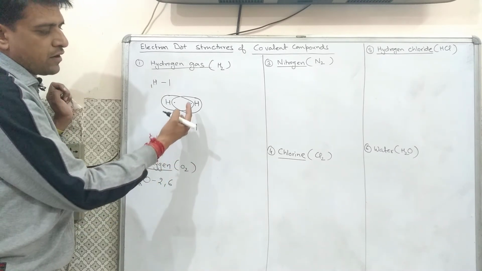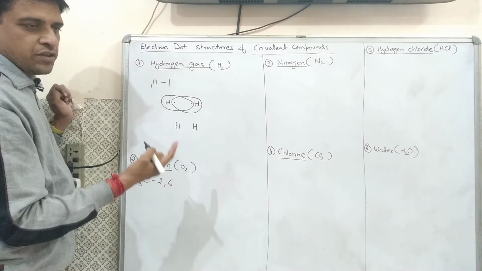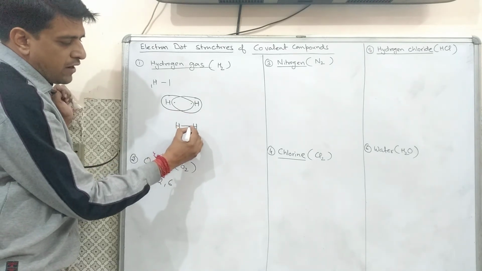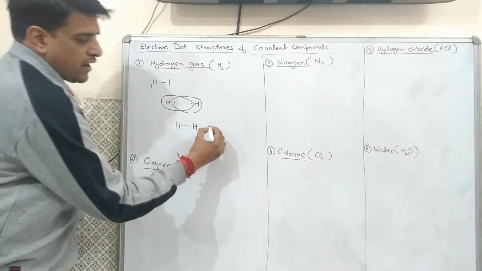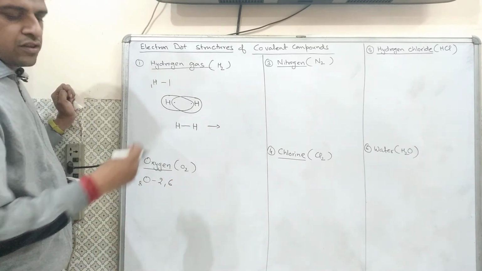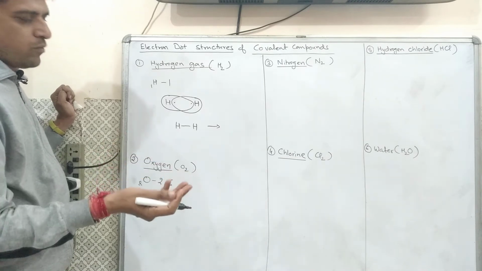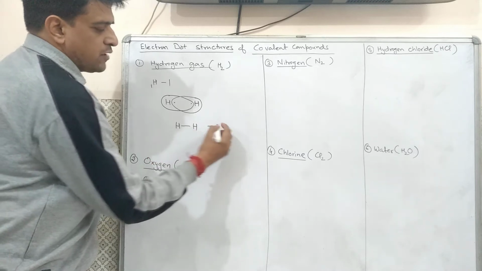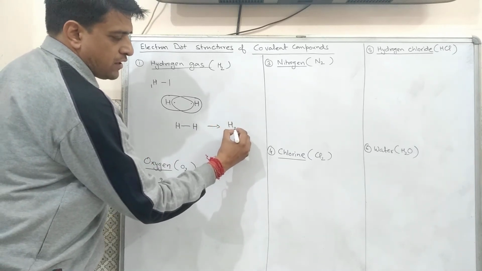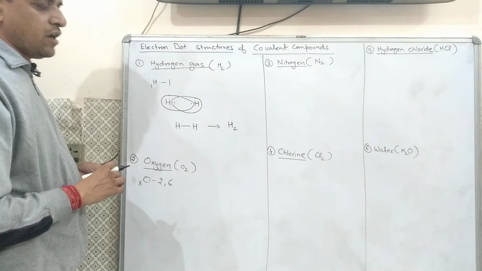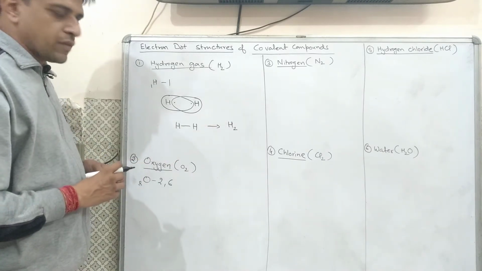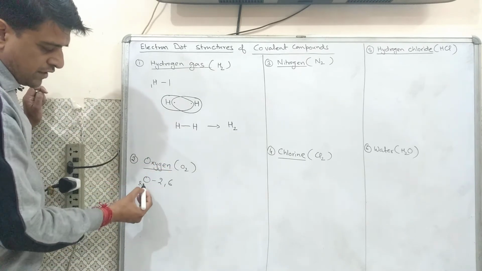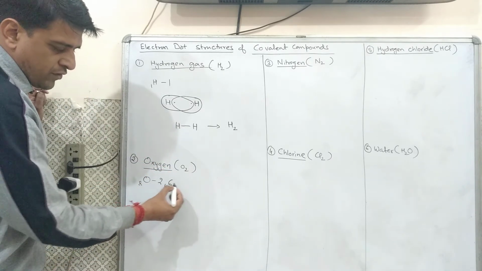It depends on how many electrons they have shared. If they have shared only one pair of electrons, they will have a single bond, and if they have shared 2 or 3 pairs, they will have a double or triple bond. Now in case it has only one shared pair, that means it has a single bond, and the final product can be written as H2.